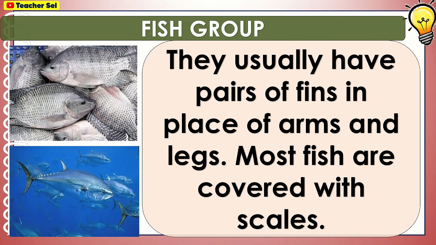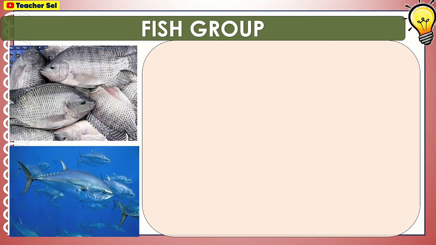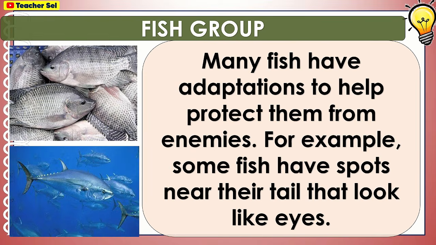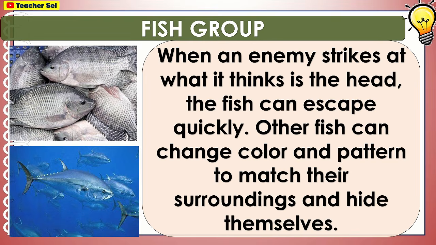They usually have pairs of fins in place of arms and legs. Most fish are covered with scales. Many fish have adaptations to help protect them from enemies. For example, some fish have spots near their tail that look like eyes. When an enemy strikes at what it thinks is the head, the fish can escape quickly. Other fish can change color and pattern to match their surroundings and hide themselves.